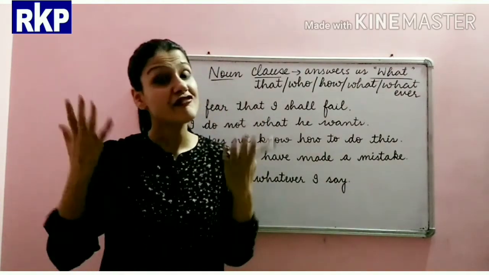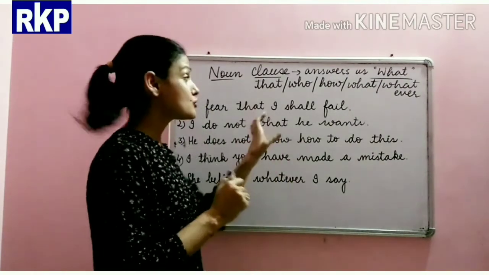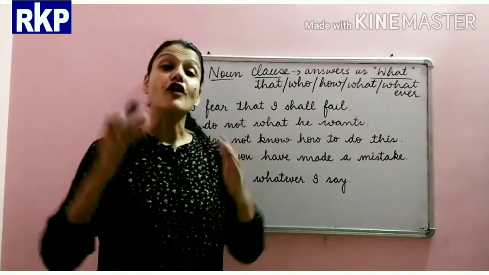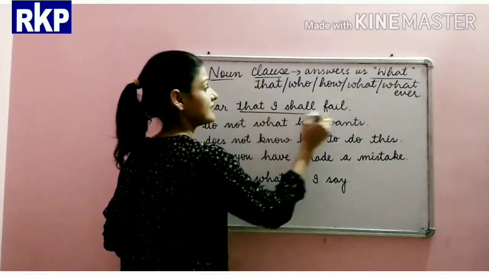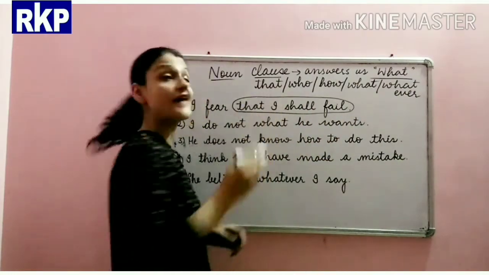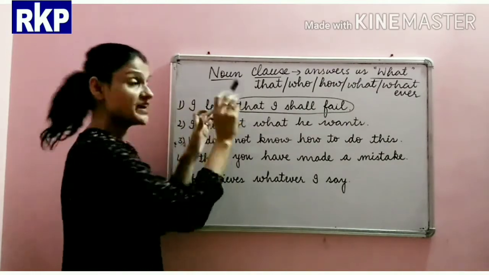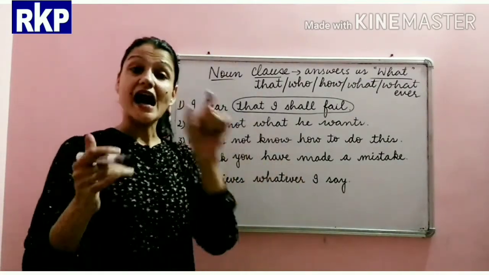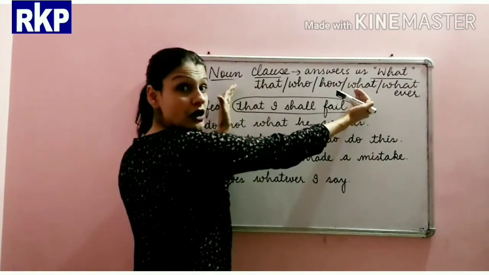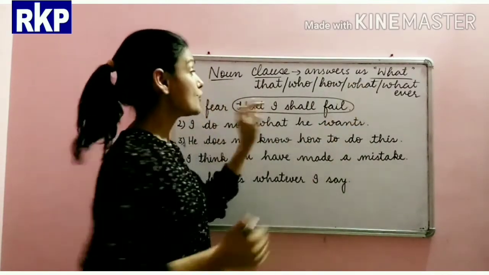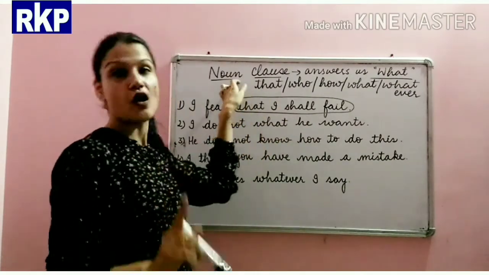That I shall fail. That is my fear. So for the question what, we get the answer that I shall fail. I fear something, and in answer of that something, we get this whole clause. So this is our noun clause.